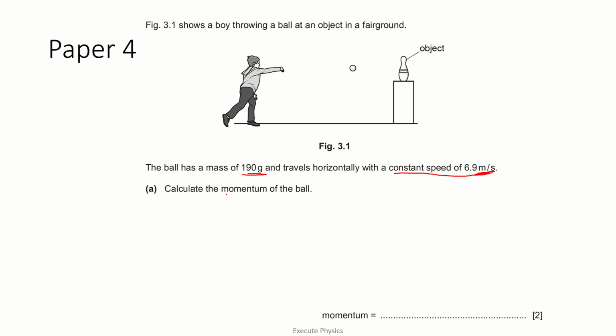We need to find out the momentum now. It is direct substitution when the mass of the ball and the speed with which it is moving are given to you. So momentum is mass times velocity, so 0.19 multiplied by 6.9. That will give you 1.311 kg m/s. So the correct answer is 1.3 kilogram meters per second in SI units. It is a 2-mark question, so this relation followed by the answer should be clearly mentioned in your answer sheet.